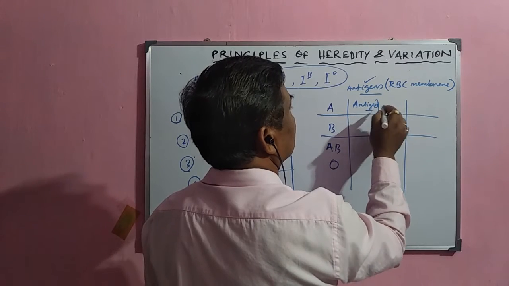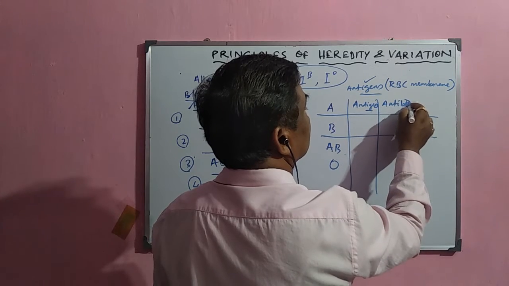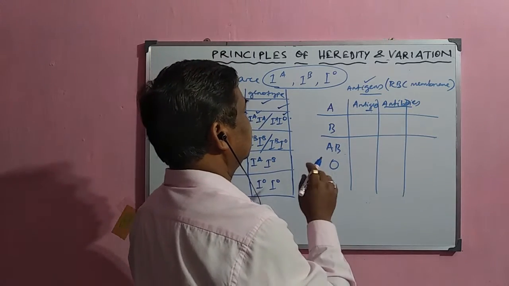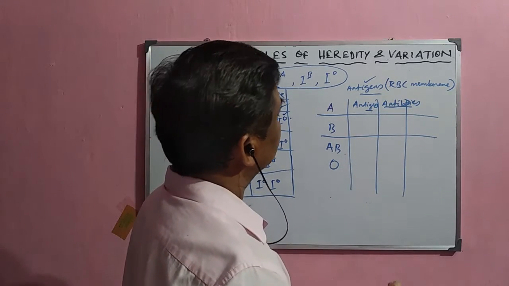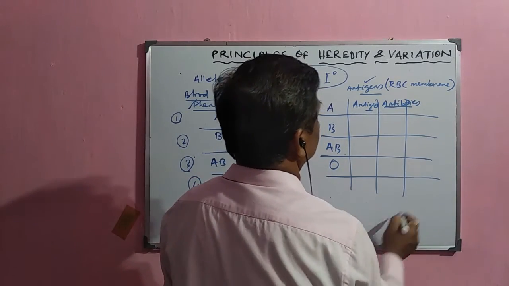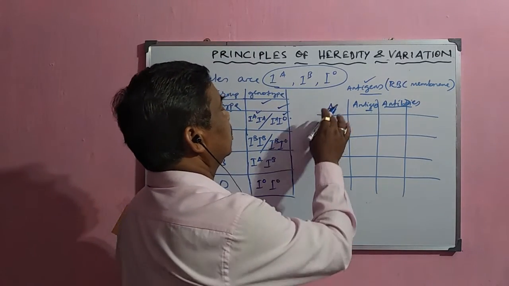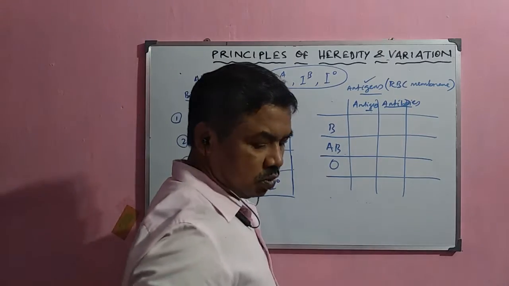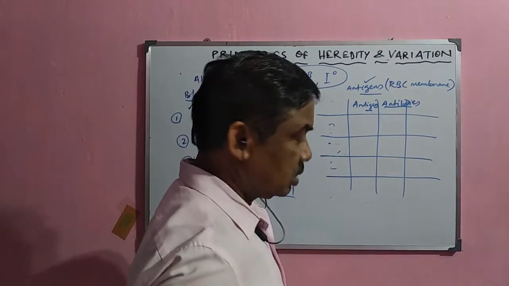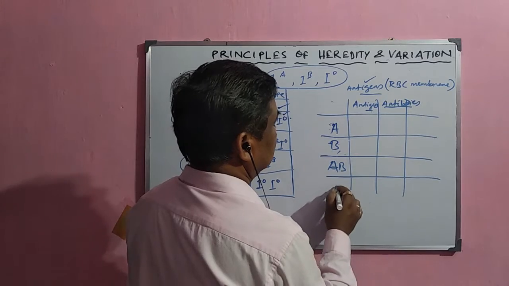There are also some antibodies present. Whether it is blood group A, B, O or AB, in all these cases antigens and antibodies are always present. Now, what are these antigens and where are they present? Suppose this is A, this is B, this is AB, and this is O.